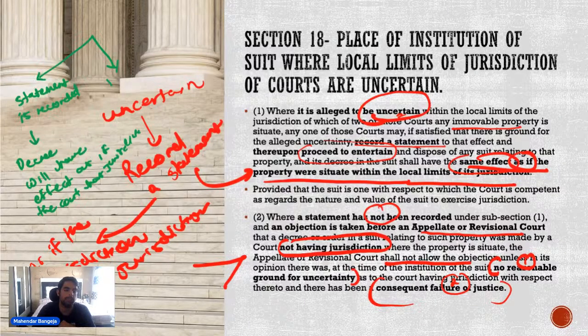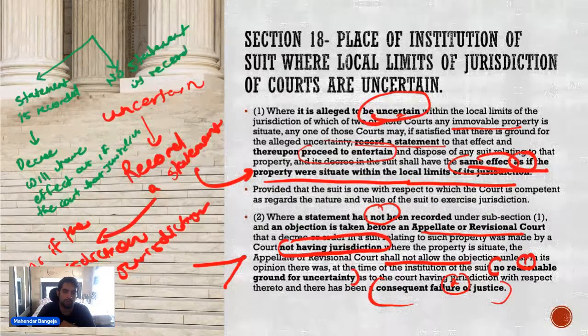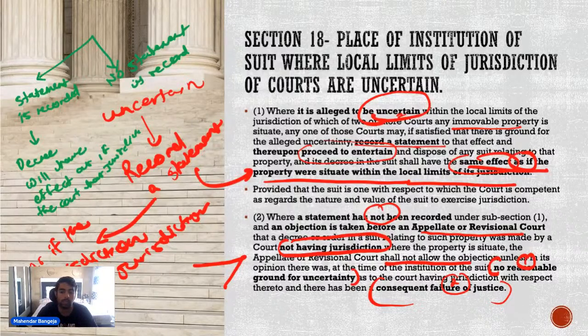But मान लो statement is not recorded. एक बार के लिए मान लो no statement is recorded. तो उस केस में two things that you will have to see. पहला है कि whether there are reasonable grounds for uncertainty.